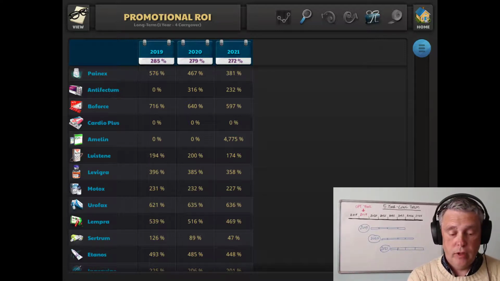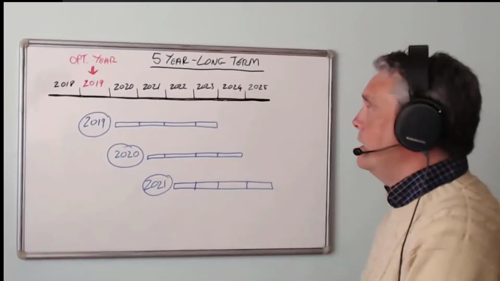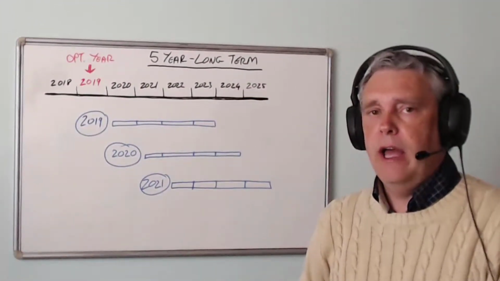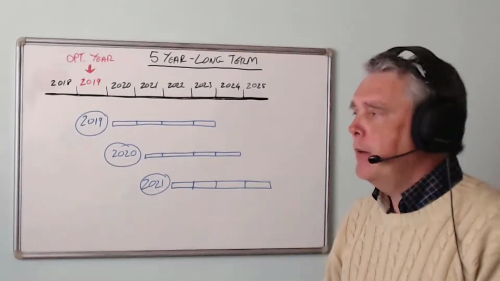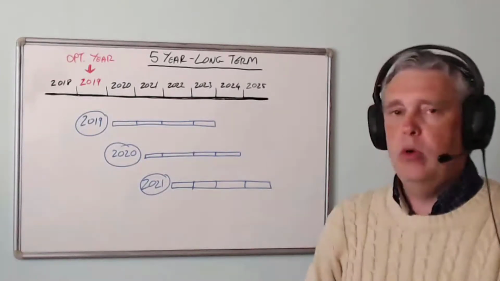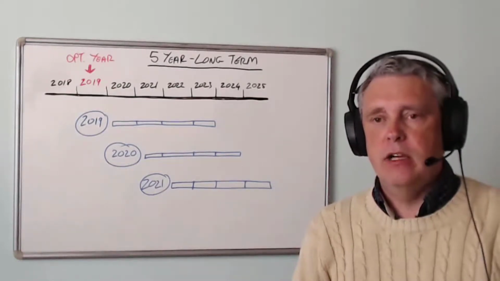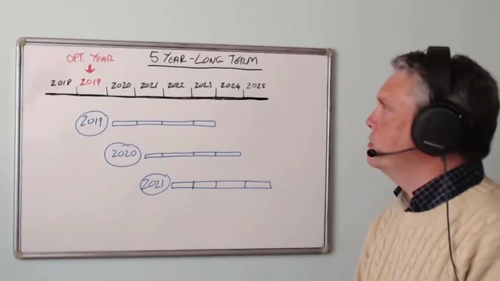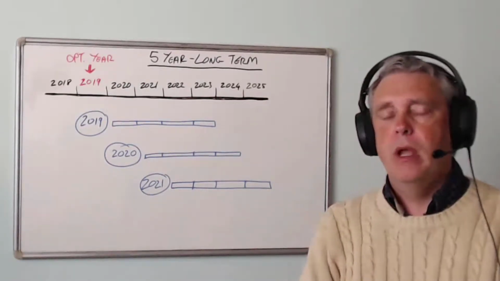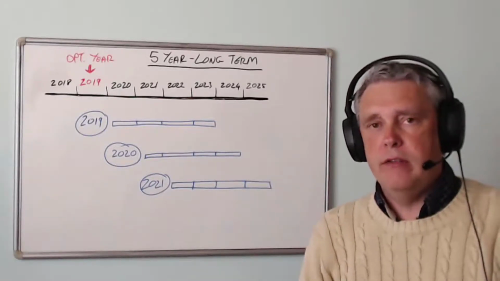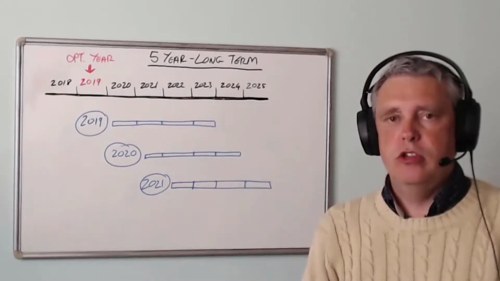So to help me explain, I've created a little chart on the whiteboard behind me. Hopefully you can see this. So we're going to look at this expression, which is long term, and what it means. Now in the PromoPlanner 4 we use a long-term definition which is 5 years long. Now that's a little unusual. Most sales response systems might use a 2-year or a 3-year definition for long-term, but the PromoPlanner uses a 5-year definition, and that has various advantages which I'll leave to another video to describe to you.